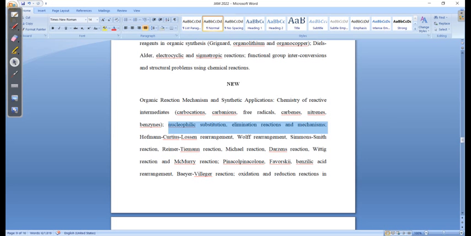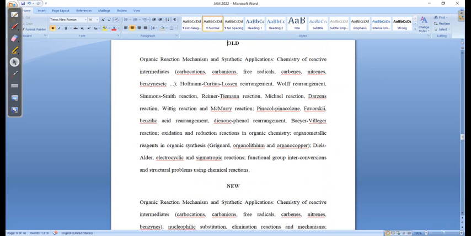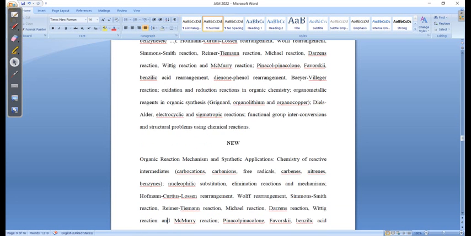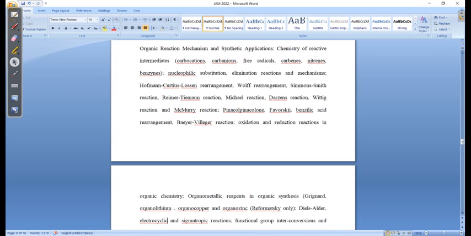See, in the earlier syllabus you were not having this part. You can check here, they didn't mention your SN1, SN2 in the old syllabus, but in the new syllabus they have added this SN1, SN2 and elimination reaction. And to understand the complete concept of your SN1 and SN2 reaction, I have already made an extensive lecture on this one, more than 2 hours. You can go through and learn the concept, and your question will be there from that particular lecture only. This is something very, very important which you should know. So organozinc they have included along with your nucleophilic substitution and the elimination reactions.